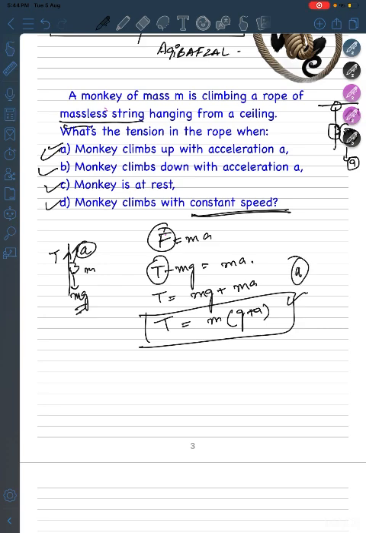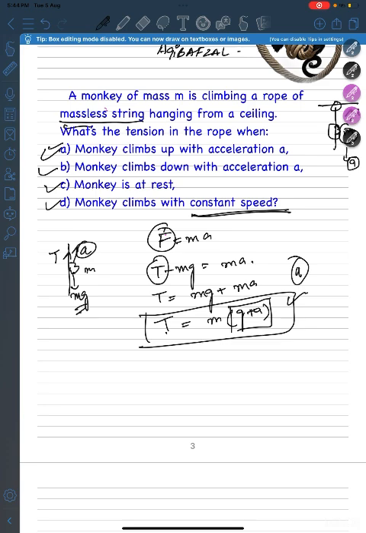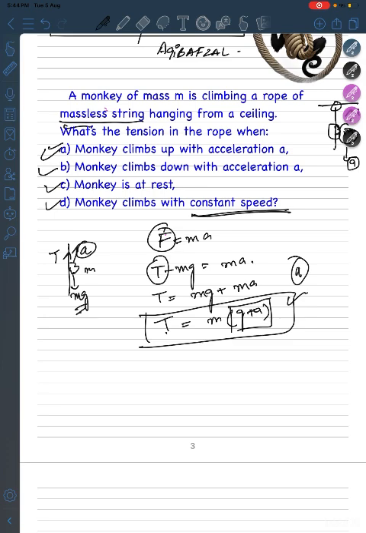So basically what happens in this, look at this, the equation T is equal to m(g + a), which means that this tension will be increasing and increasing as the monkey will be moving upside through this rope. So this is the first condition. Now taking the second condition, in the second condition this monkey is now moving downward with the acceleration of a. So this is the second condition in which this monkey is moving downwards with the acceleration of a.